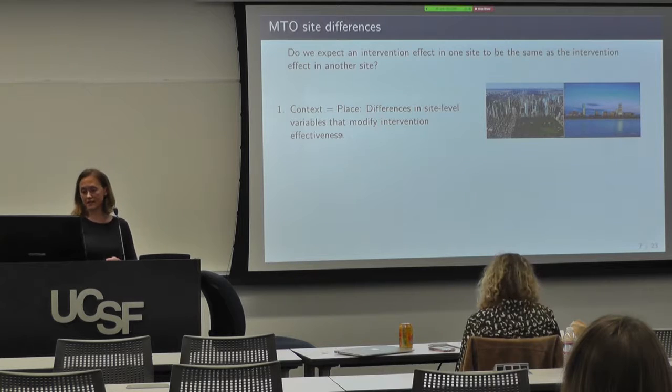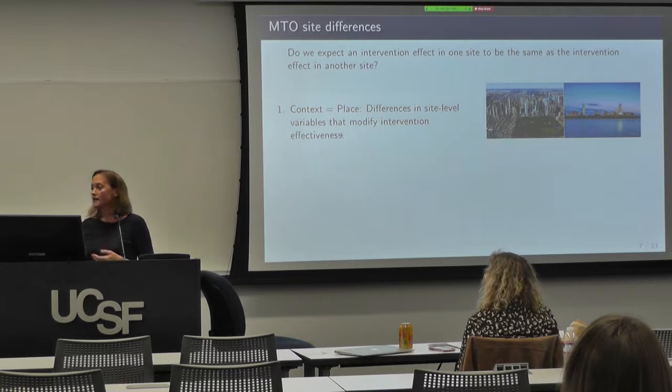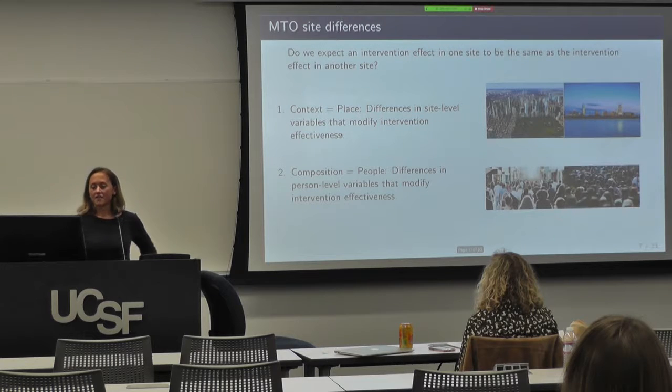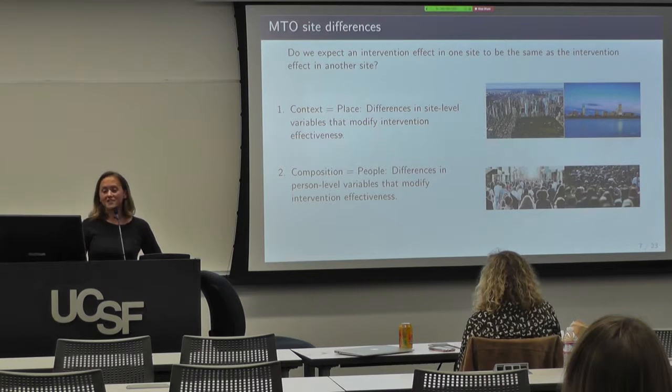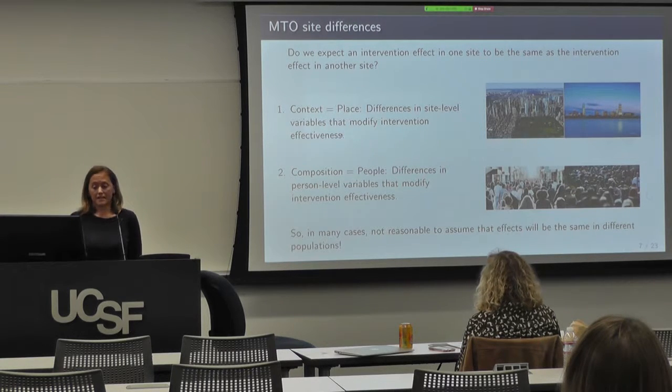So these could be differences in site-level variables that might modify intervention effectiveness, like fidelity to the intervention design, or macroeconomic factors that might modify the intervention effect, the housing market, things like that. There could also be differences in person-level variables that modify intervention effectiveness, and I'm going to call that composition. So in many cases, it really may not be reasonable to assume that the effects are going to be different for these different populations.